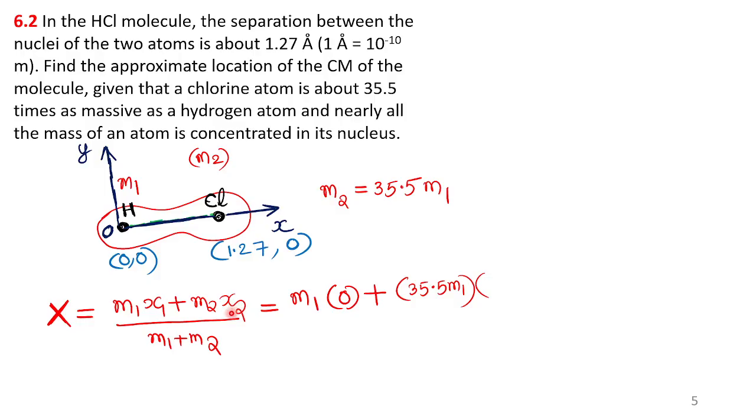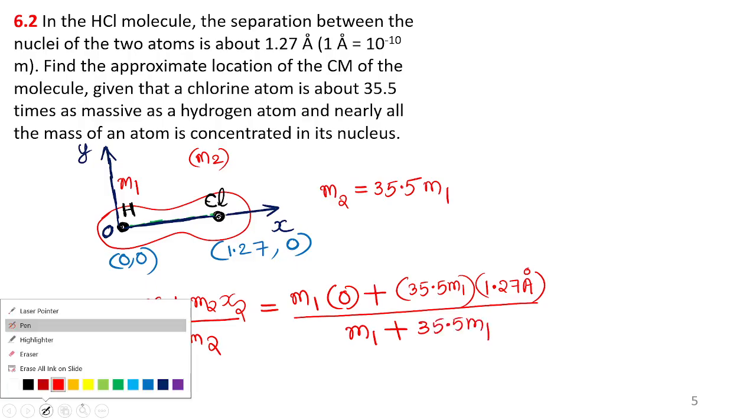x2 is the x coordinate of m2, which is 1.27 angstrom. You may write the unit later. Then divide by m1 plus m2. m1 I don't know, m2 is 35.5 m1. This is the x coordinate of the center of mass.